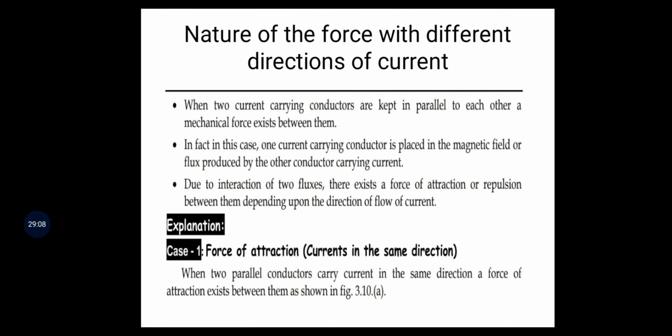Next we are discussing the nature of the force with the different directions of current.